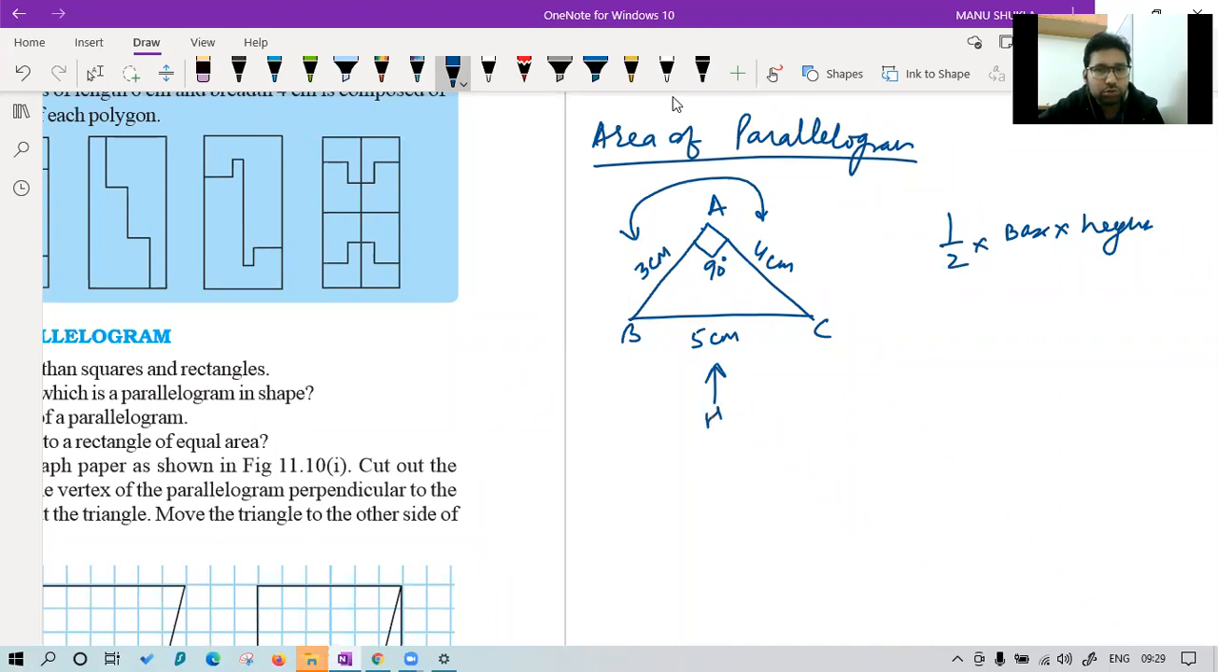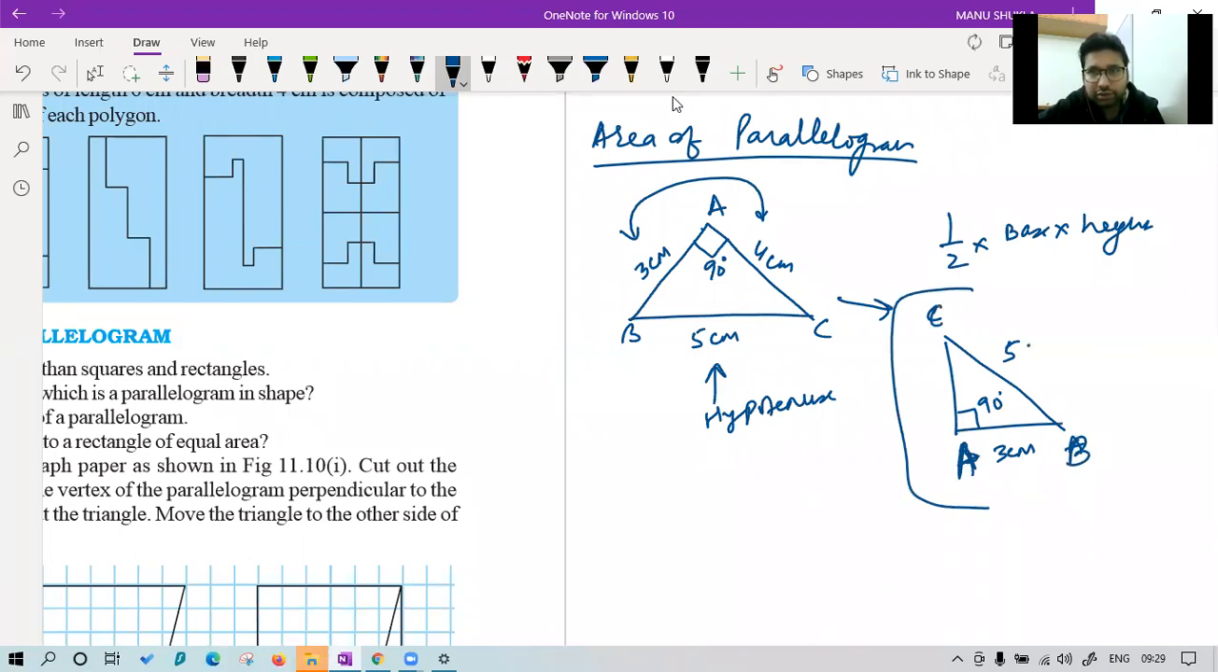This is your hypotenuse. If you remember, I told you hypotenuse is the longest side and also opposite to the right angle. So we can draw this triangle like this also. And now it is easy for us. This is 3 centimeter, and this is 5 centimeter. Sorry, one mistake is there. Right angle is A. Sorry. This is the triangle that we are having.